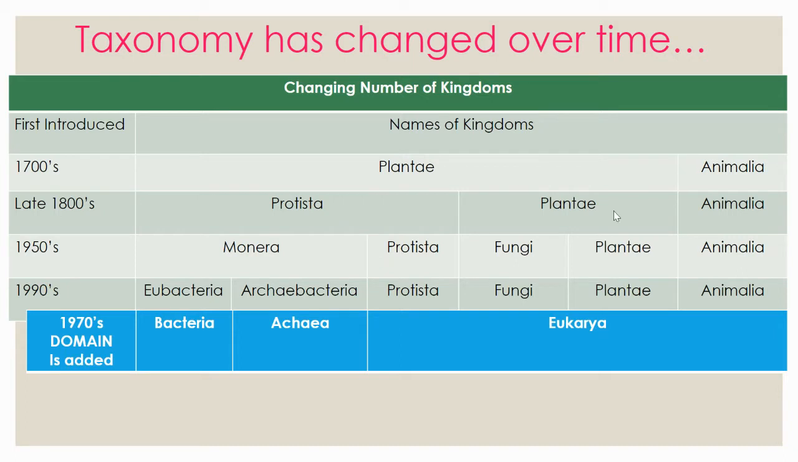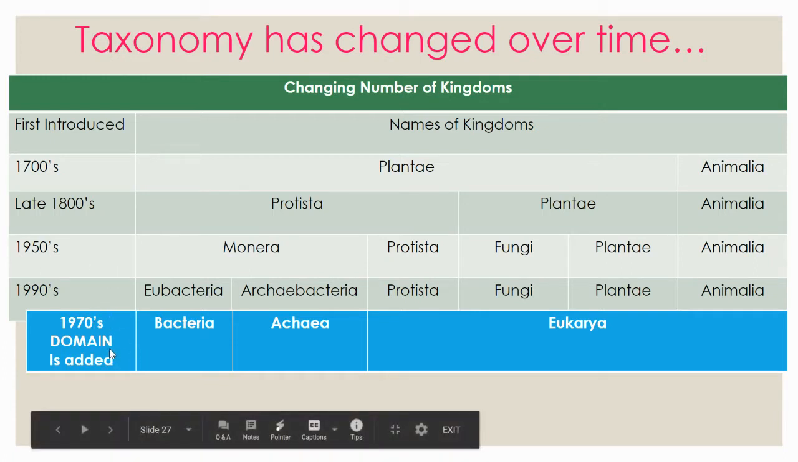In the 1950s, we had animal, plant, fungus. We separated fungus and plant. And then we have protista, which is protist, and monera, which includes all the bacteria type of organisms that are prokaryotic, and protista was all the organisms that are eukaryotic. Then in the 90s, we separated into animals, plants, fungi, protist, and then archaeobacteria and eubacteria, which are different from each other. And also in between there, in the 70s, we introduced the domain system.